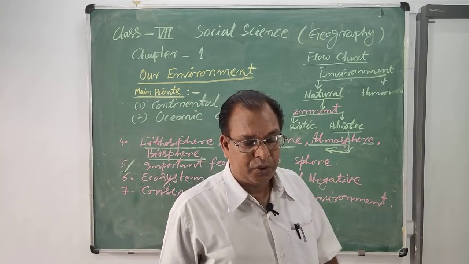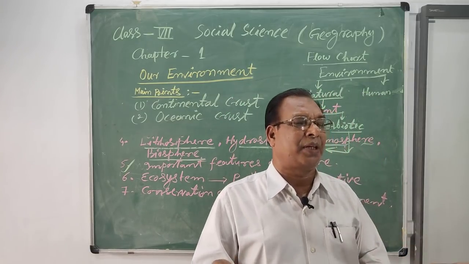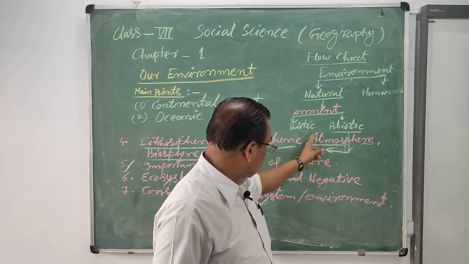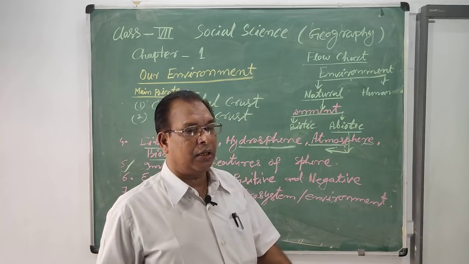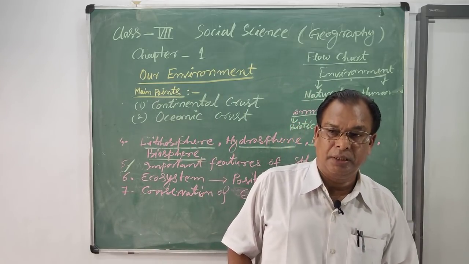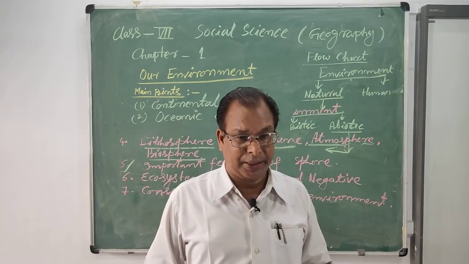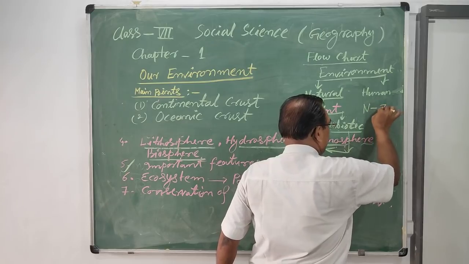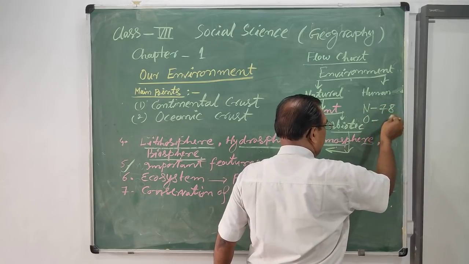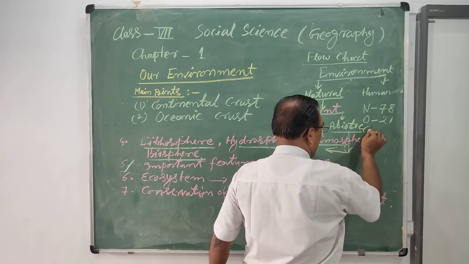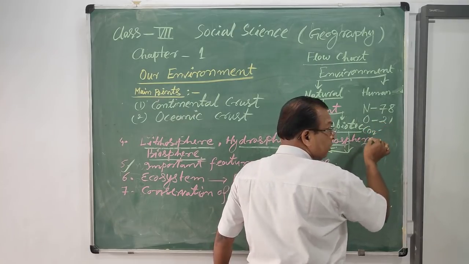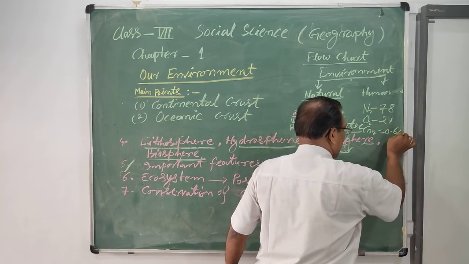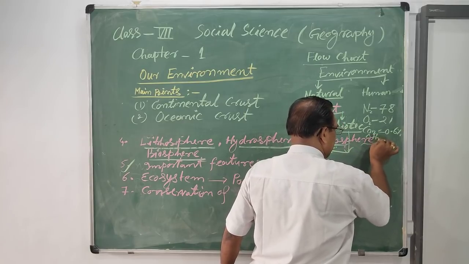And the atmosphere is a mixture of gases. You have already studied this in class 6. Under the atmosphere, you have studied about nitrogen, 78%, oxygen, 21%, carbon dioxide, CO2, 0.6%, and other gases.